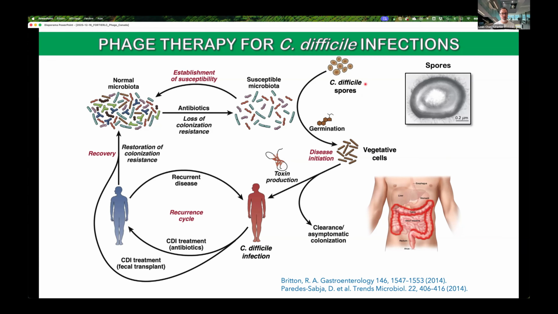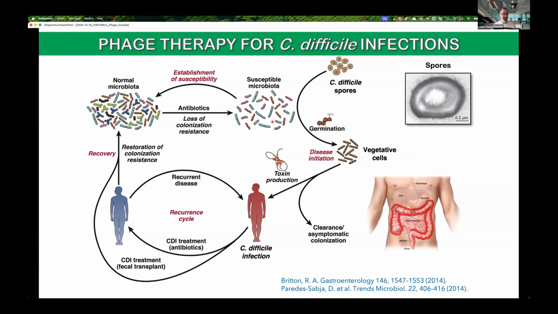But in normal, healthy individuals, the gut microbiota prevents the germination of these spores through the metabolic modification of bile acids. Bile acids are used as germinants to favor germination of spores. In a normal microbiome, these bile acids are converted into secondary bile acids that prevent germination and spore outgrowth. Whereas in patients that receive antibiotics, their disrupted microbiota is a favorable environment to allow these germinants to act on C. difficile spores. And this is where the infection starts.